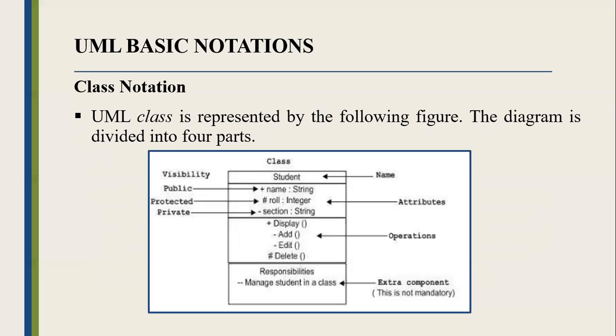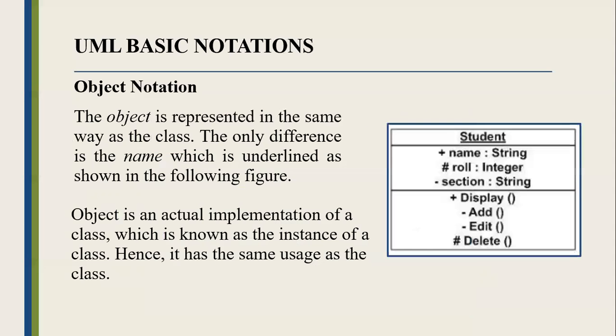Classes are used to represent objects, and objects can be anything having properties and responsibilities. So an object is an entity which is used to describe the behavior and functions of a system. The class and object have the same notations. The only difference is that an object name is always underlined in UML. The object is represented in the same way as the class. An object is an actual implementation of a class, which is known as the instance of a class. Hence, it is the same usage as the class.